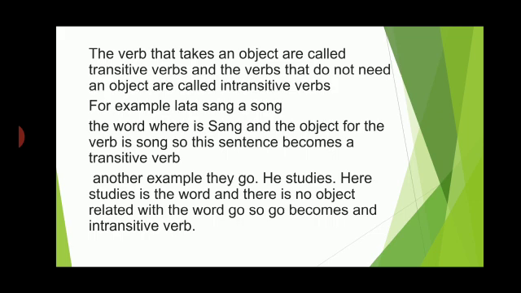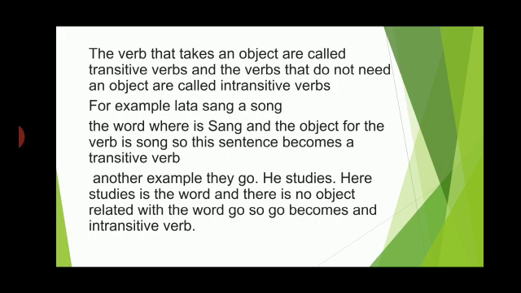Now see the sentence, Lata sang a song. Now sang is a verb here, and what is she singing? A song. So what is a song? A song becomes an object of the verb sang. Okay, so all the verbs that are used with an object are called transitive verbs, and all the verbs which are used without the object are called intransitive verbs. The verb is sang and the object of the verb is song, so this sentence has a transitive verb.